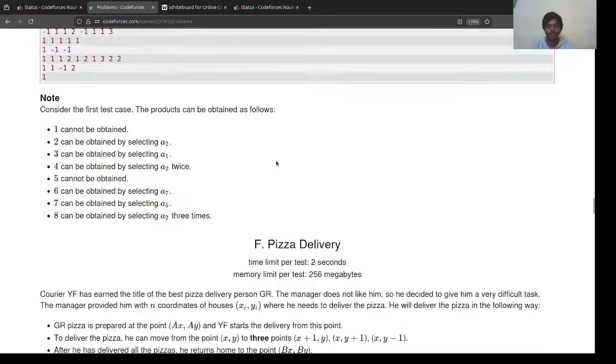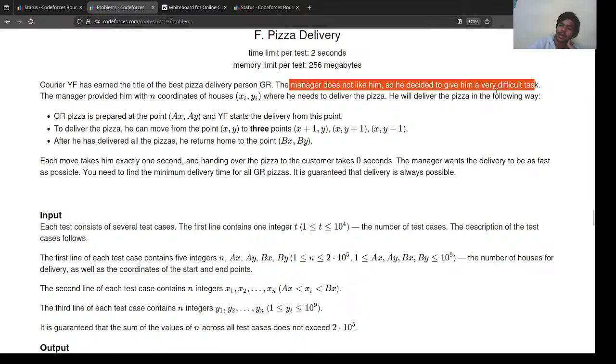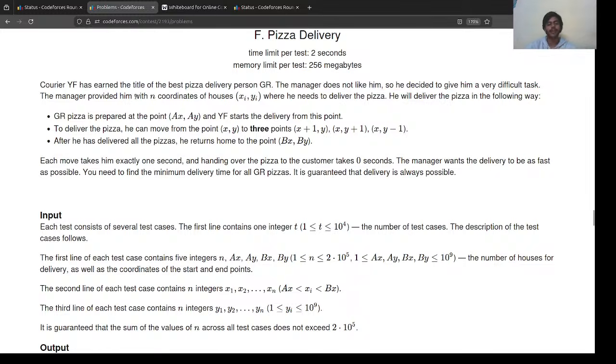So the problem F, let's first read it, understand the question, and then we'll move. Courier YI was on the title Best Pizza Delivery Person. The manager does not like him, so he gave him a very difficult task. The manager provided him with n coordinates xi, yi, where he needed to deliver the pizza.